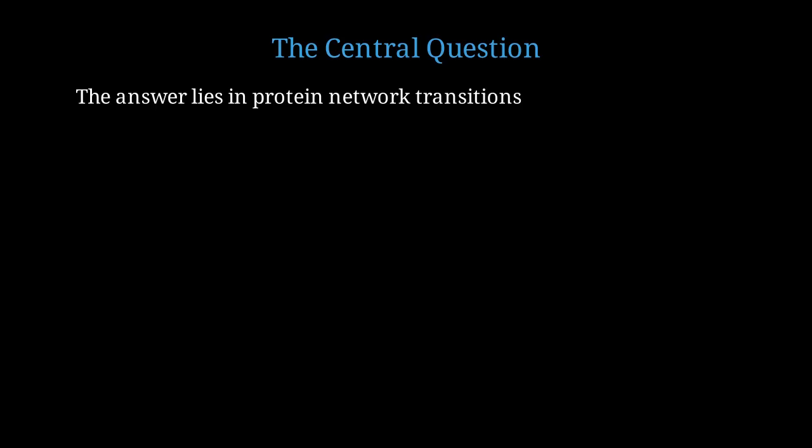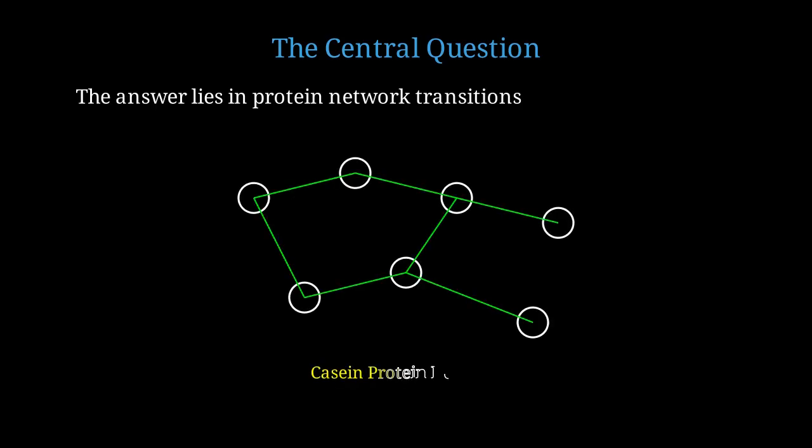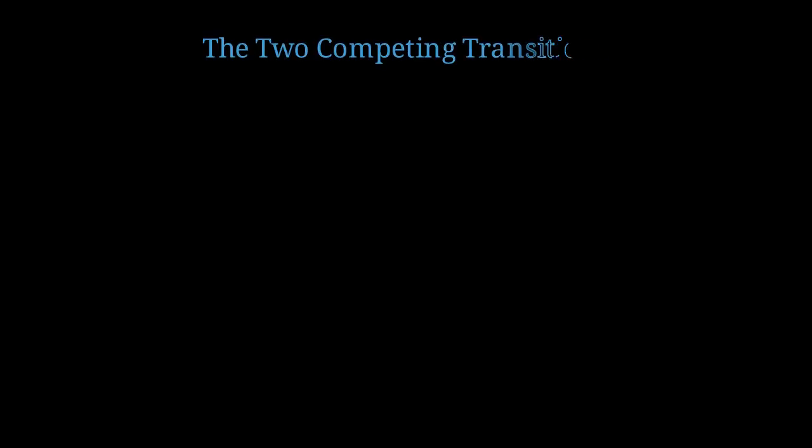Cheese contains casein proteins that form a complex three-dimensional network. This diagram shows the casein protein network in cheese. The white circles represent protein clusters, and the green lines represent the bonds connecting them. This network gives cheese its structure. Now here's where the paradox emerges.